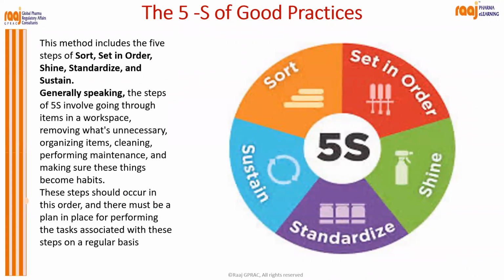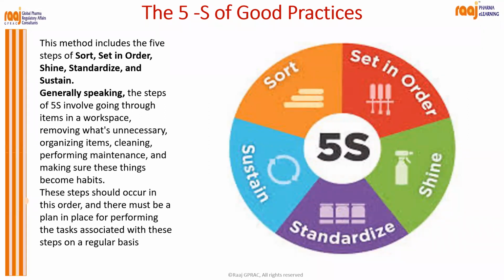This is actually Japanese technology and it is implemented in Toyota. But when we follow this in our day-to-day life, your life becomes very nice, and I will say you will be very successful in your life when you follow 5 P's and 5 S. What are those 5 S? Sort, set in order, shine, standardize, and sustain. I will repeat. 5 S is sort, set in order, shine, standardize, and sustain.